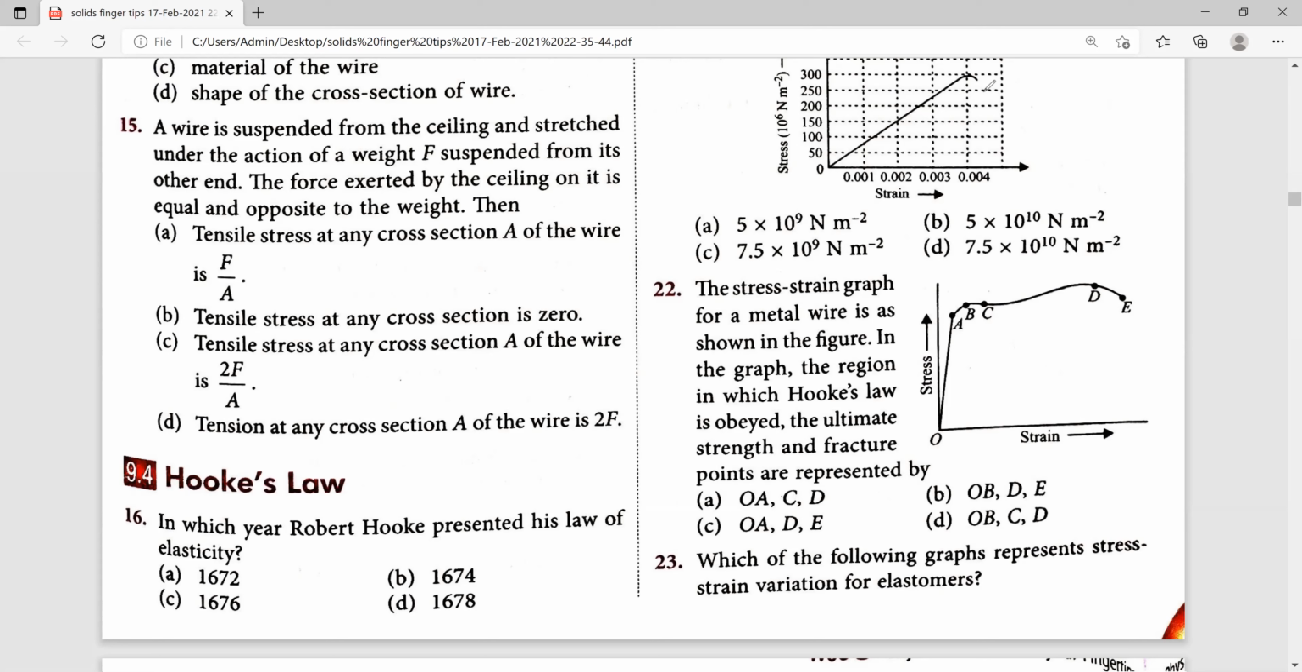The point D on the graph is known as ultimate tensile strength. The point E on the graph is known as the fracture point. Therefore, for the 22nd, this one is the right answer.